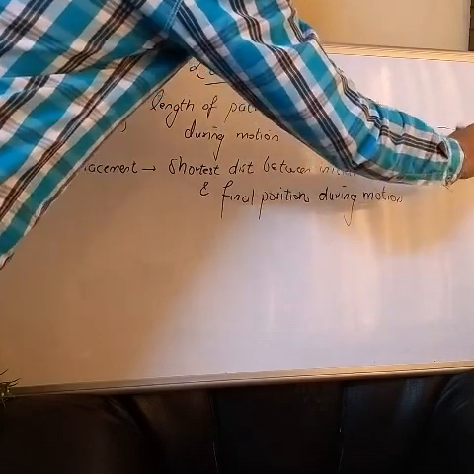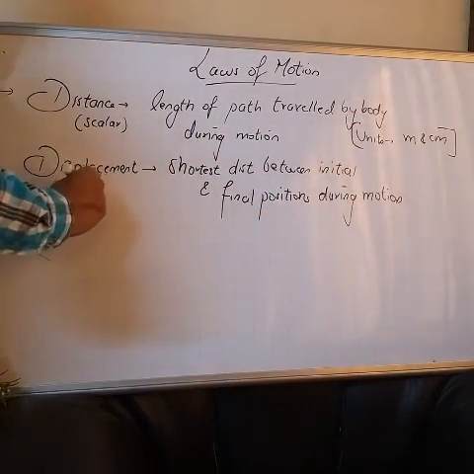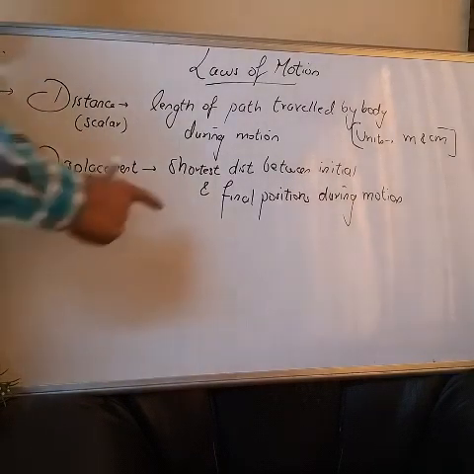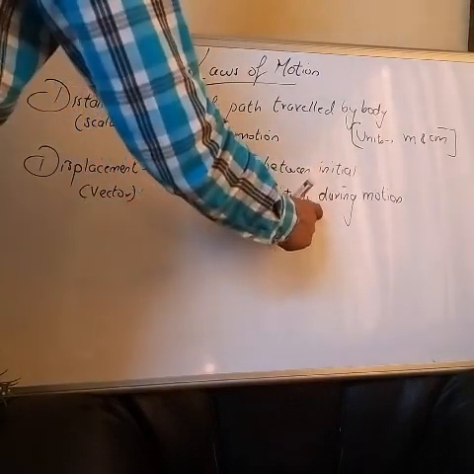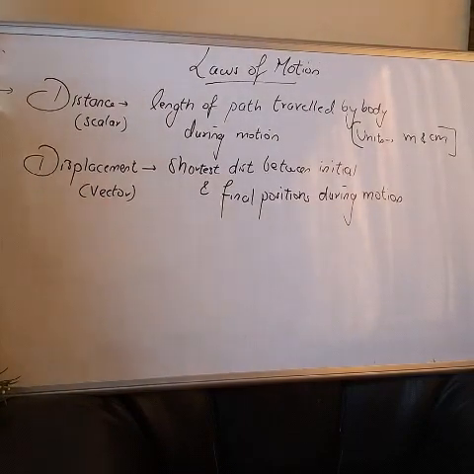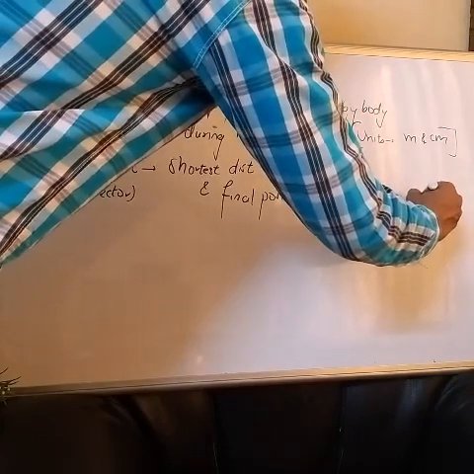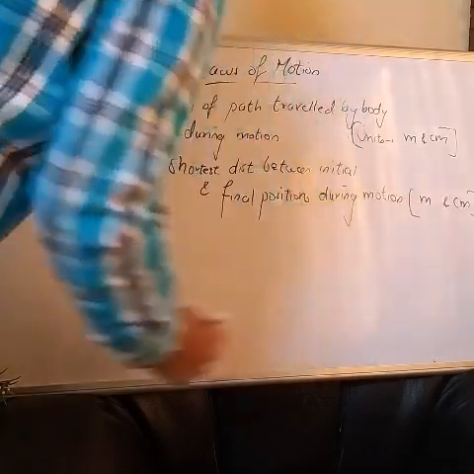Okay, what is displacement? First of all, displacement is a vector physical quantity, and it's the shortest distance between the initial and final positions during motion. Getting it? So that is displacement, and units are exactly the same, meter in the SI system and centimeter in the CGS system.